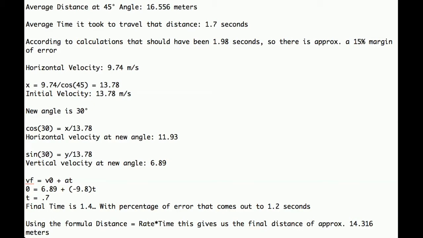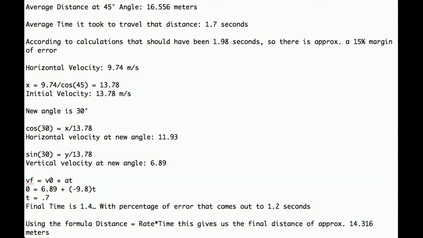Knowing the vertical velocity, I can then find out the amount of time that it should take to travel the distance. Using the formula Vf equals V0 plus At, I can find out that t is equal to 0.7. This, however, only gives me the time that it takes to reach its maximum height. To find the final time, I need to multiply that by 2. With the percentage of error that we found from before, it comes out to close to 1.2 seconds. And using the formula distance equals rate times time, this gives us the final distance of approximately 14.316 meters.